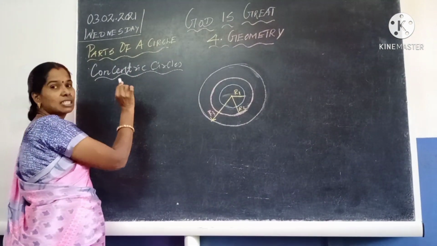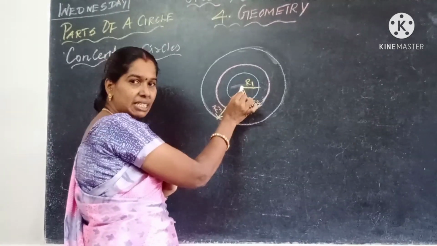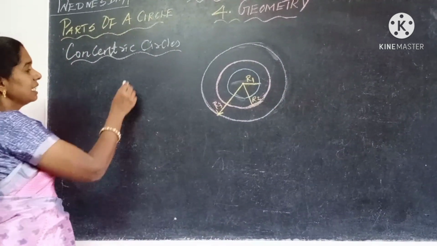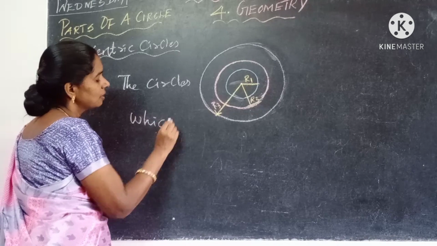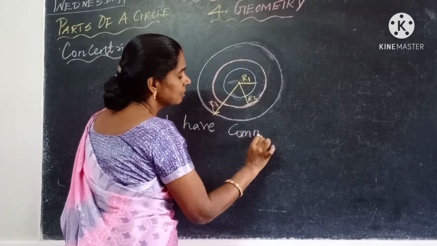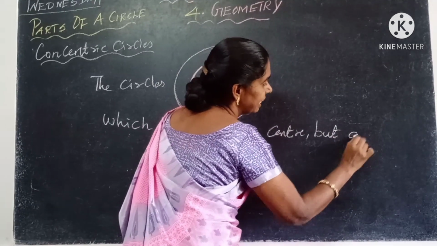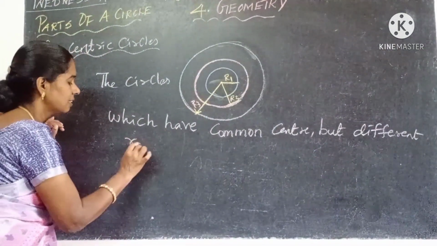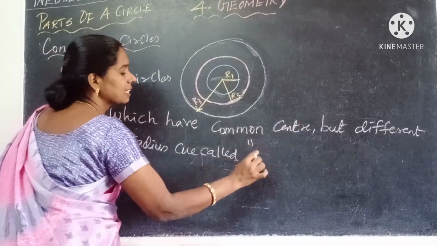Next, our topic is parts of a circle. In that we are going to see concentric circles. What is meant by concentric circles? The circles which have a common center but different radii are called concentric circles.